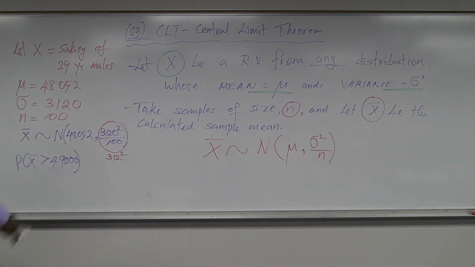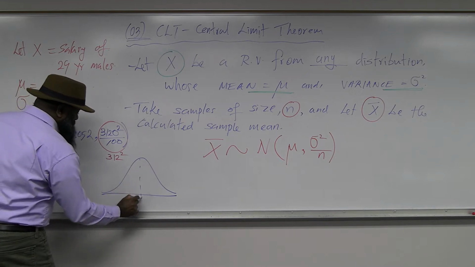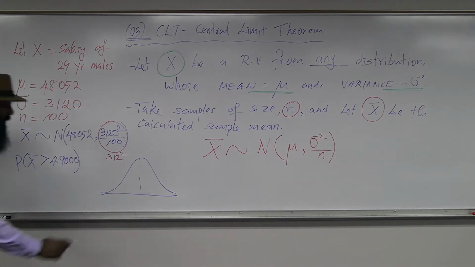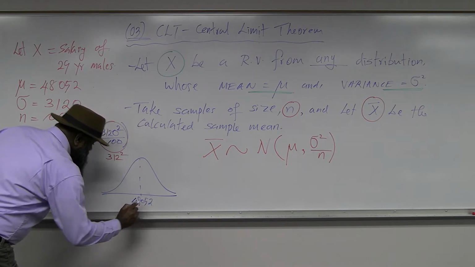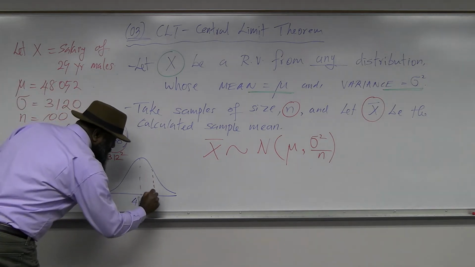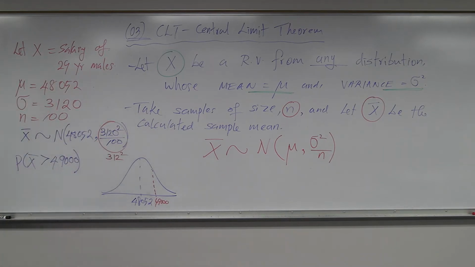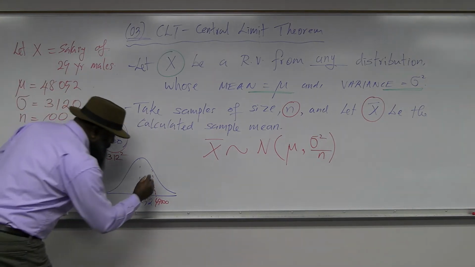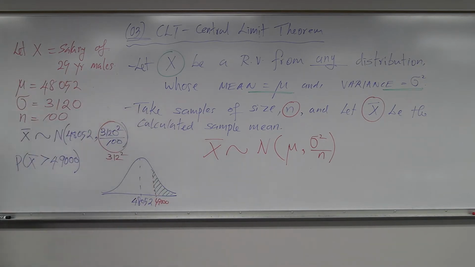Now that's very easy to find. We have the distribution of X bar, which is centered at 48,052. And this given value is 49,000, which will be somewhere here. Greater than that, which means I will need area to the right from this point, correct?